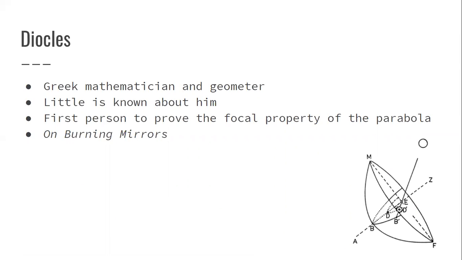he also had this work on burning mirrors, and it was a large influence on Arabic mathematicians. It contained 16 different propositions, which I did not include because that was a lot, but that's what he used in order to prove different conic sections. So he proved a lot from that, but he described what was known as a spherical aberration. And so that is something that's unwanted.